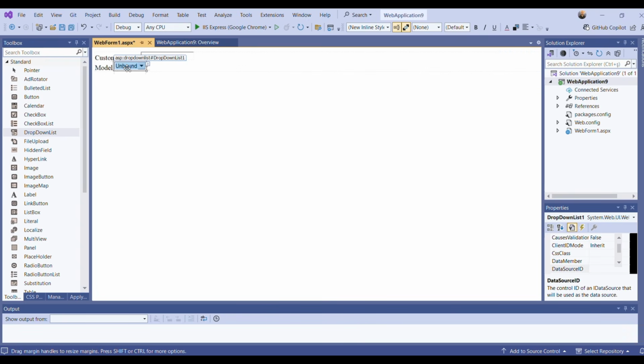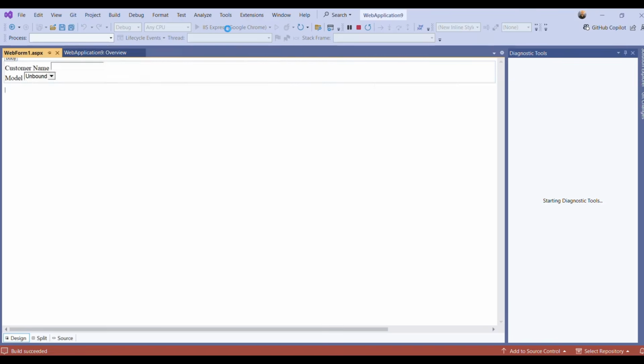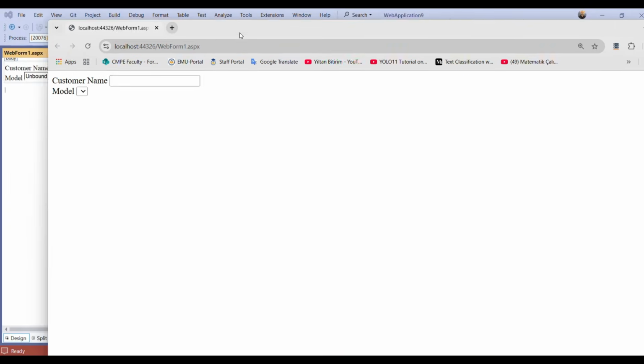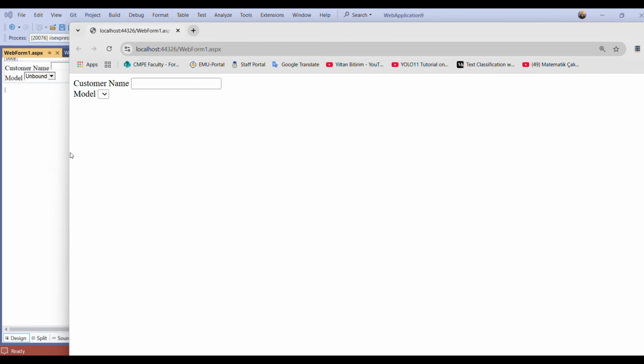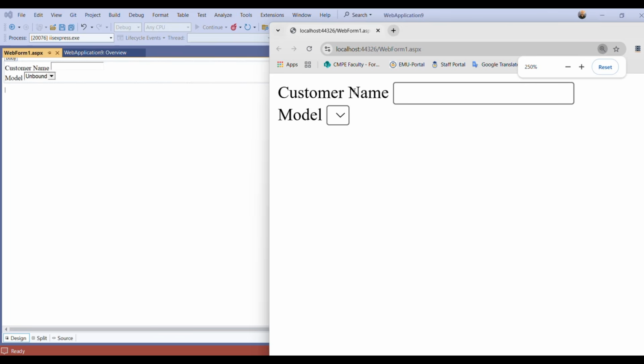So when I run the project, you see here, actually the indentation is not good. When I look at it, I don't like this type of indentation.